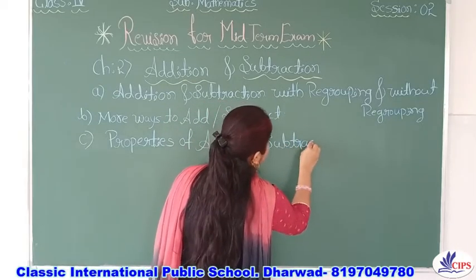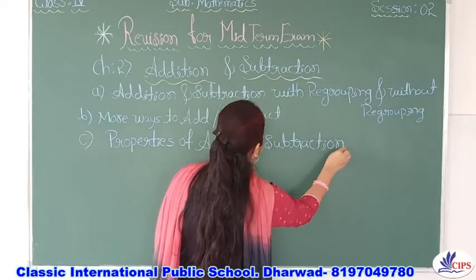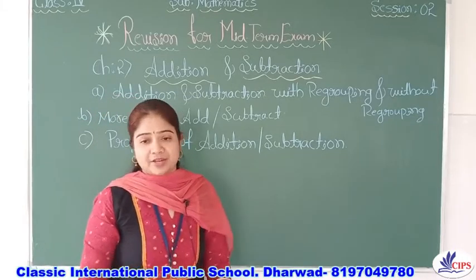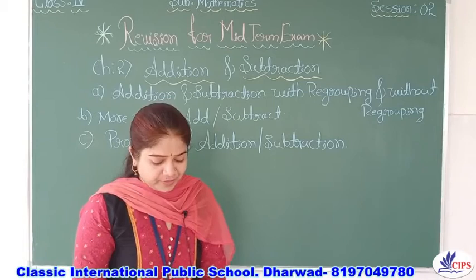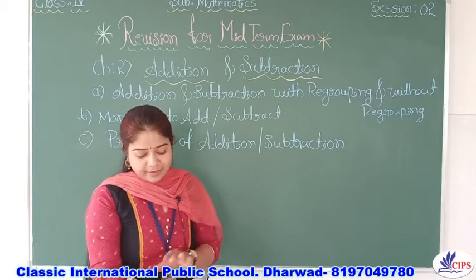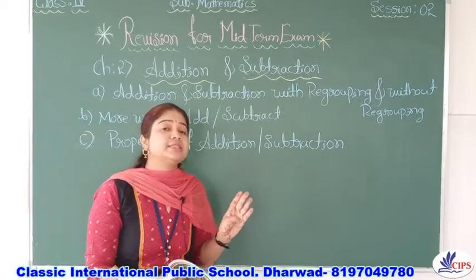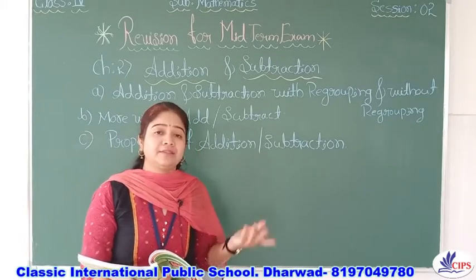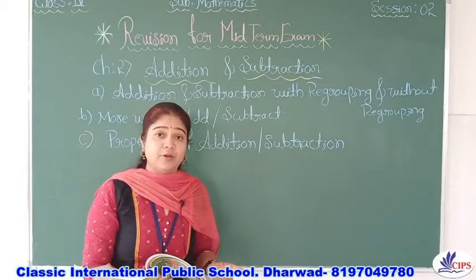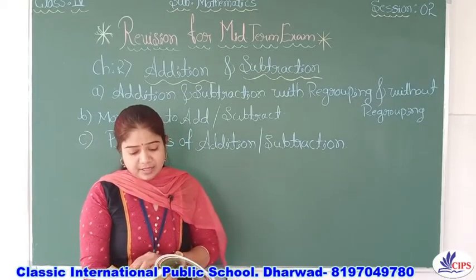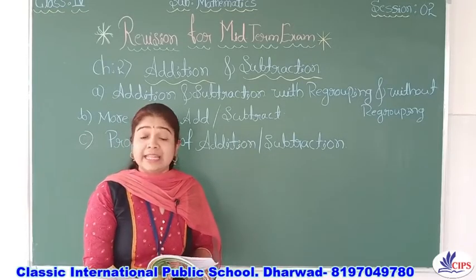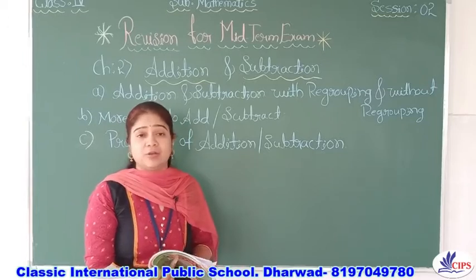Simultaneously we'll discuss subtraction. So let us see the properties of addition as well as subtraction. As you have already learned about these properties, the first one is the order property of addition and subtraction, then the identity property of addition, adding ones, the grouping property of addition, and adding tens, hundreds, thousands, 10,000.